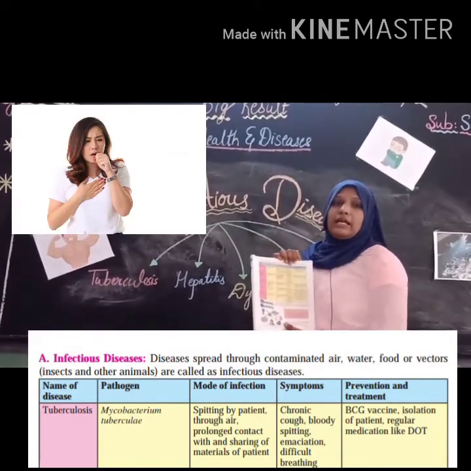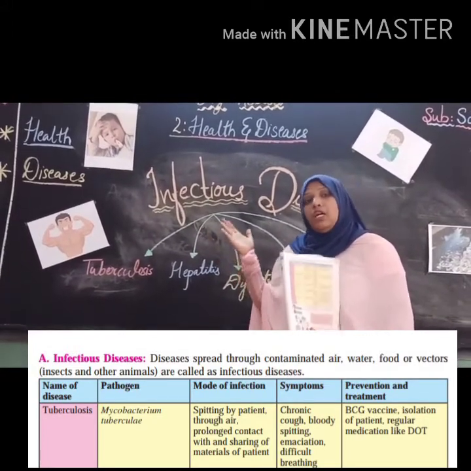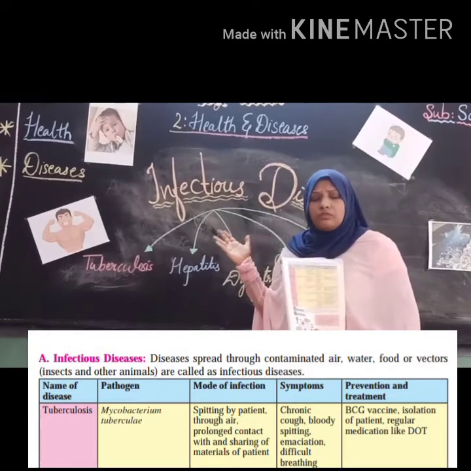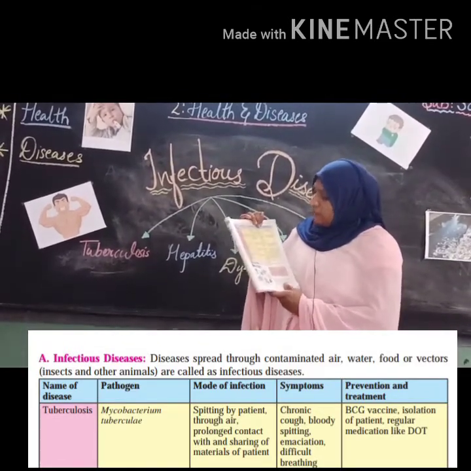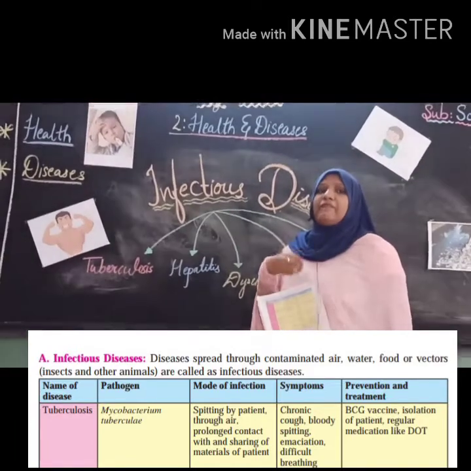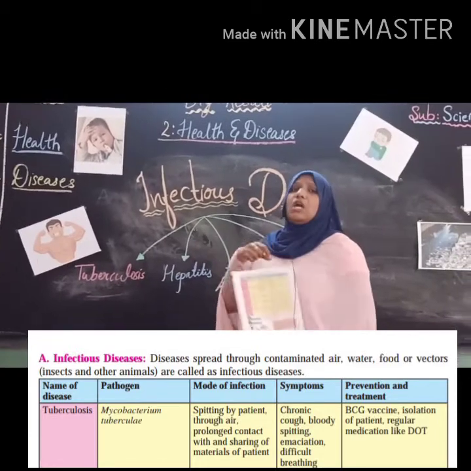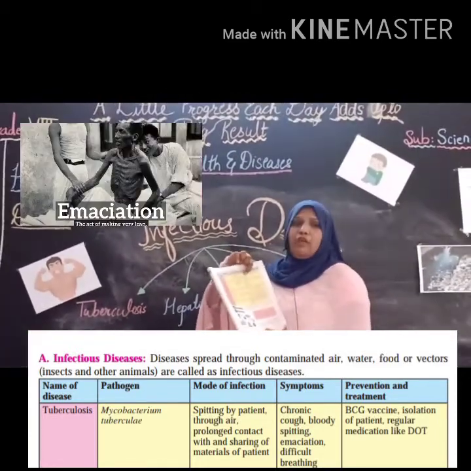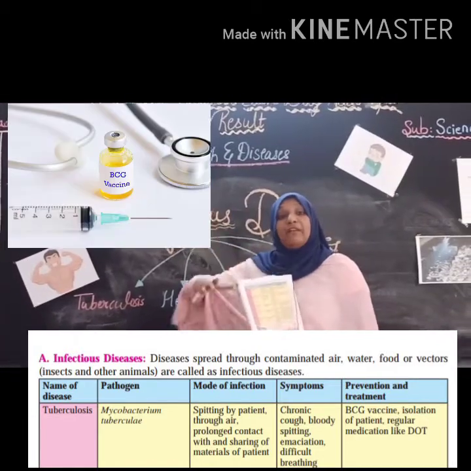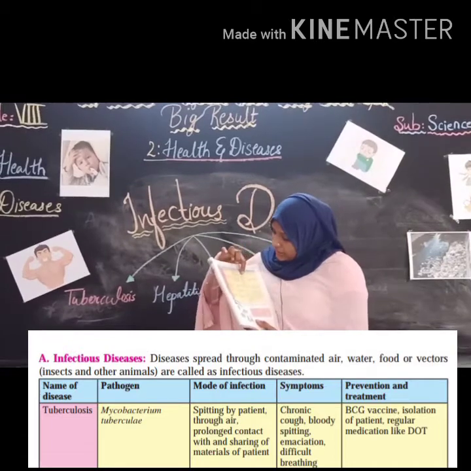Now, what are the symptoms? Chronic cough. Chronic cough means a large amount of coughing over a long period of time. Continuous coughing is called chronic cough. Bloody spitting means if the person has a vocal cord infection, blood will come out. Emaciation means rapid weight loss. The person will become very thin. So this is emaciation.